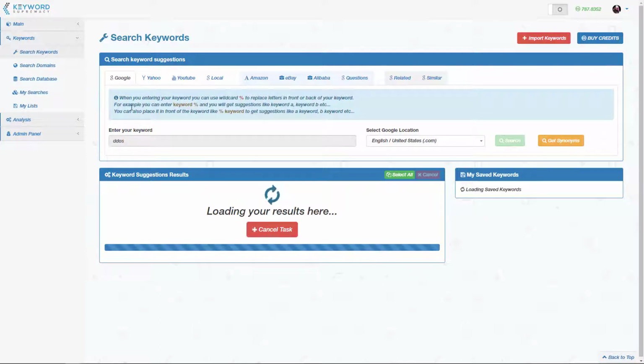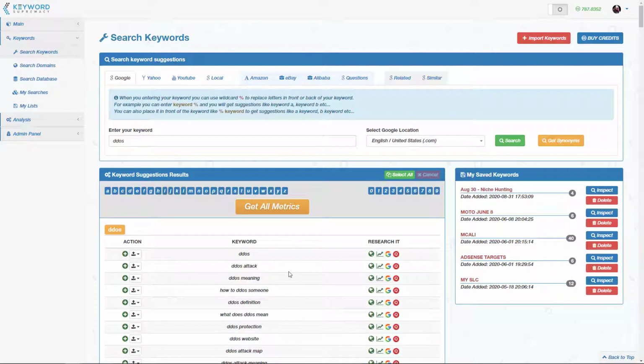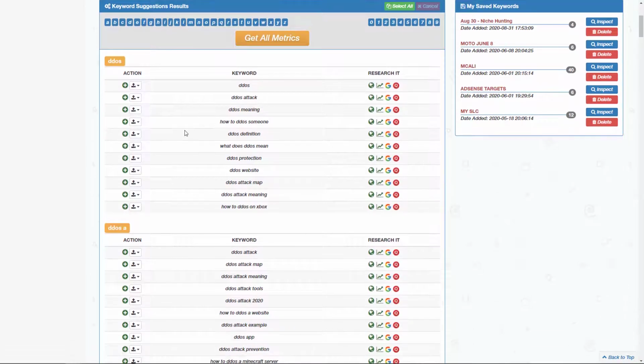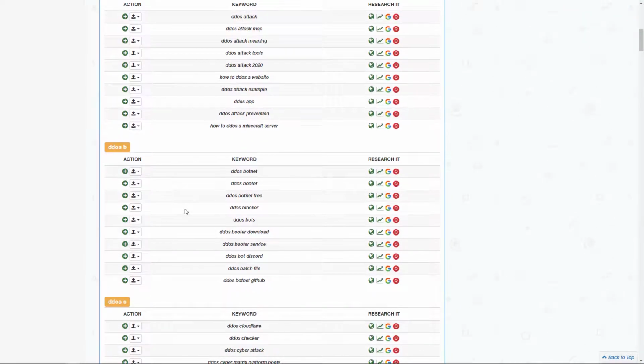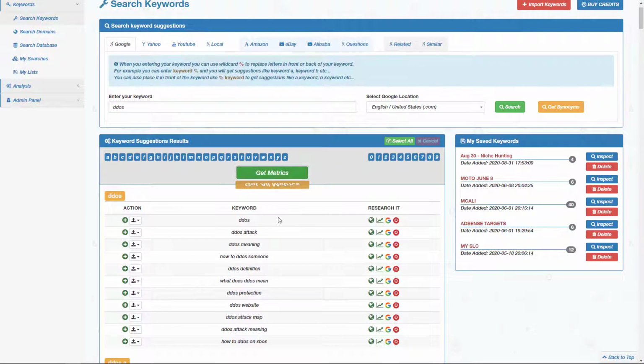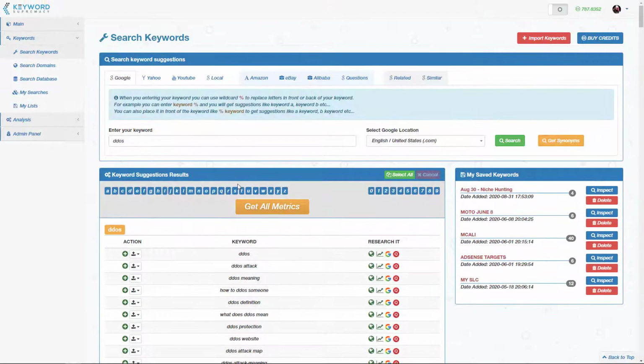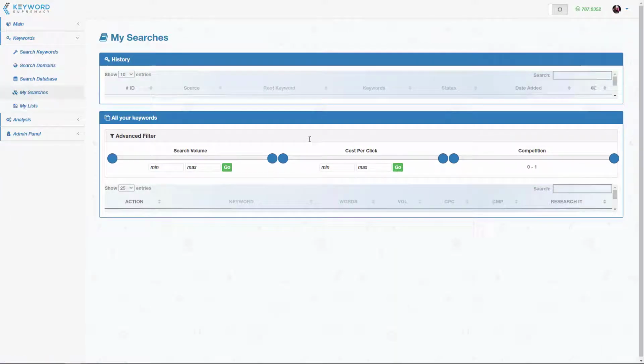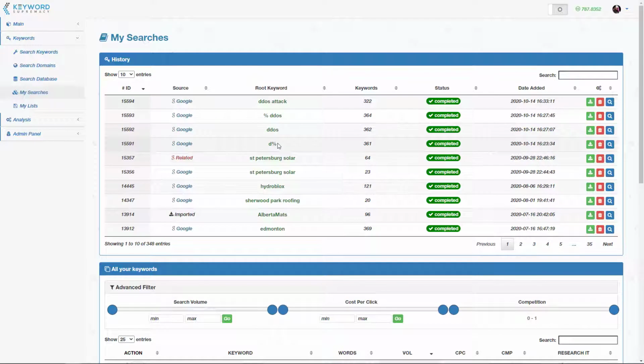So now it's entered DDoS, and it's running to get suggestions with DDoS as the first word. So you can see DDoS A words and then DDoS B words. Once again, we just simply get all metrics, and then we can start seeing what's in there. But now that I know that DDoS is a huge market, it's relatively stable, we can start doing other types of searches. So I'm going to go back to my searches and look at some of the popular keywords within DDoS, where I'm trying to find something that's a little easier for me to rank and I can get some actual traffic on.